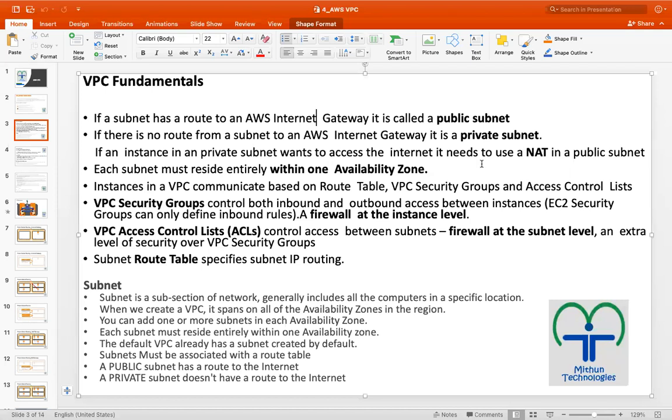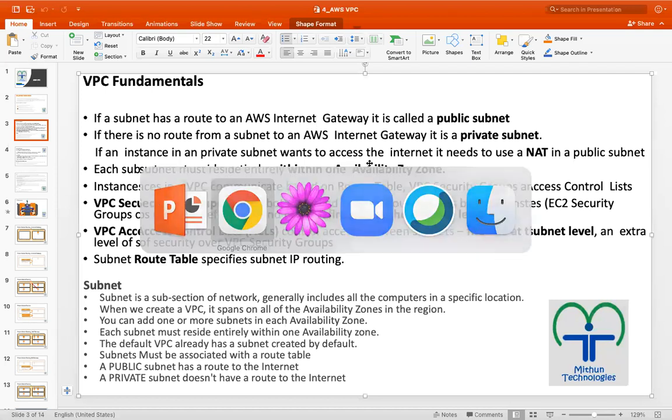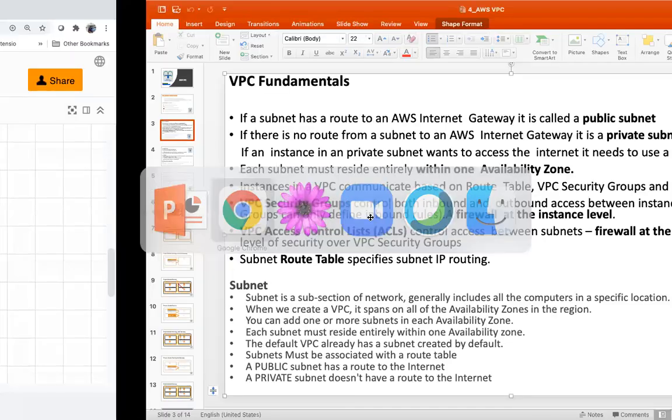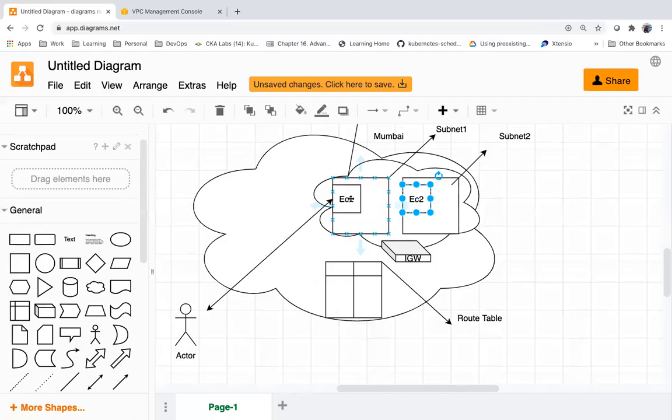If the server is in a public subnet, it will have access to the internet to and fro. If the server is in a private subnet, there is no route to the IGW, no access to the device which enables the internet, so this server will not have access to the internet.